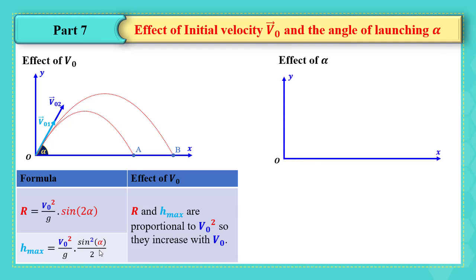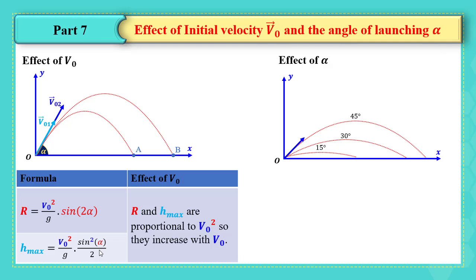Now suppose that initially we launch a particle with initial velocity v0 making angle 15 degrees with the horizontal. Now we're going to increase the angle keeping the same initial velocity. The third example. Great.